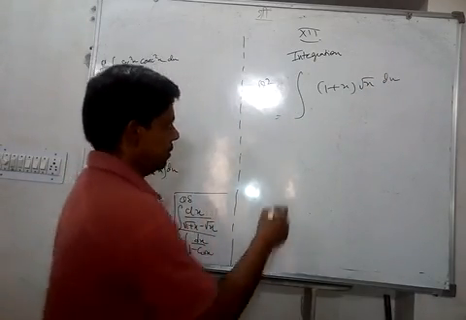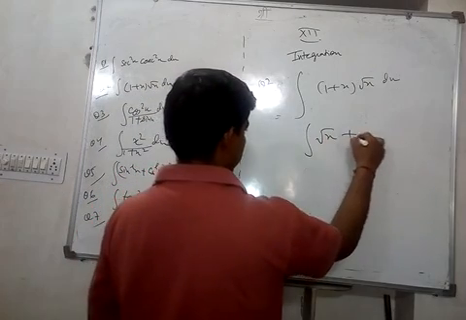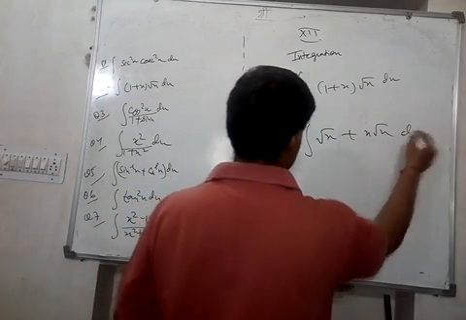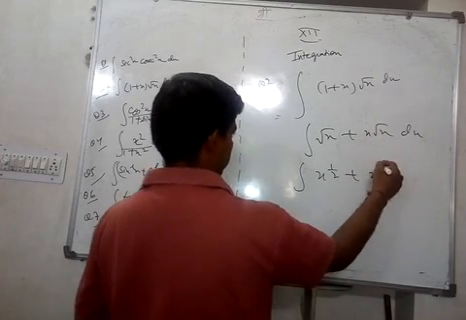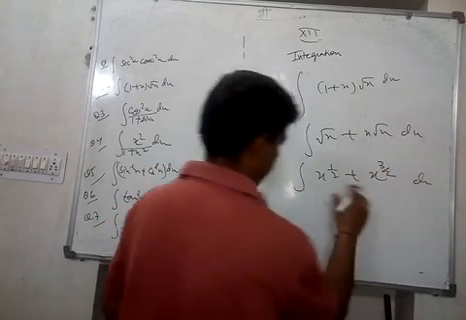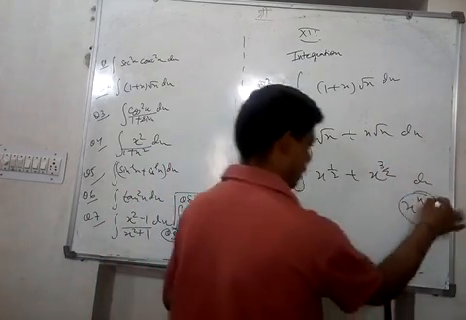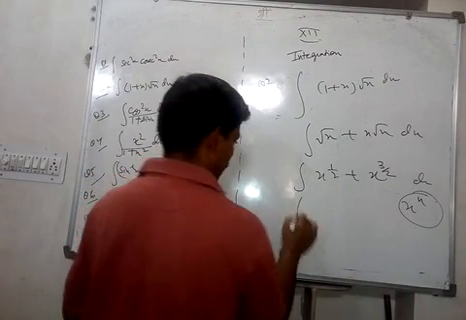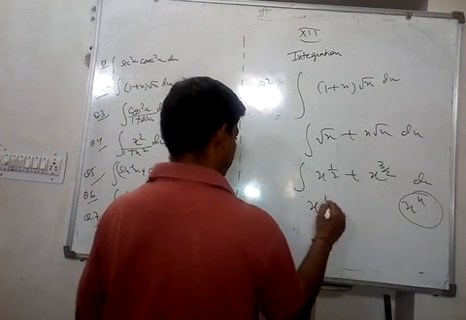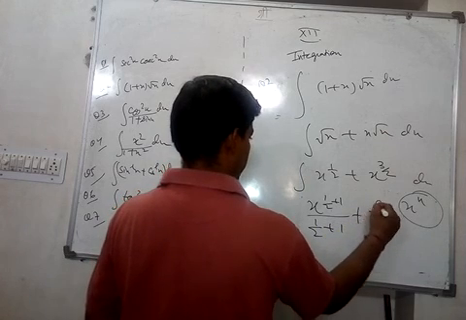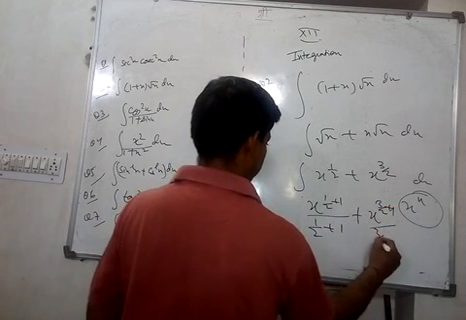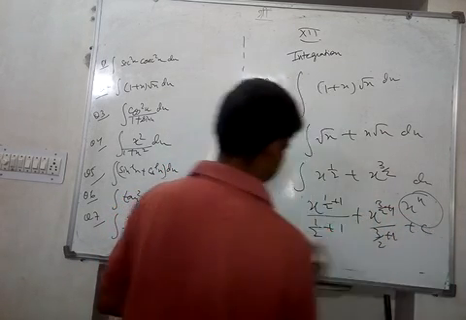Right, let's do it. Root x plus x root x. Now this is x to the power half, this is x to the power half plus 1, 3 by 2. You can use that formula, x to the power n plus 1 upon n plus 1. So this is x to the power half plus 1 upon half plus 1, plus x to the power 3 by 2 plus 1 upon 3 by 2 plus 1, plus c.